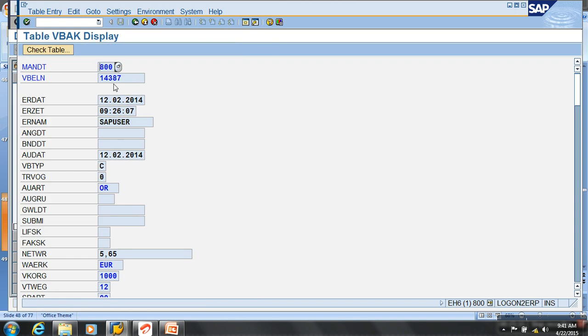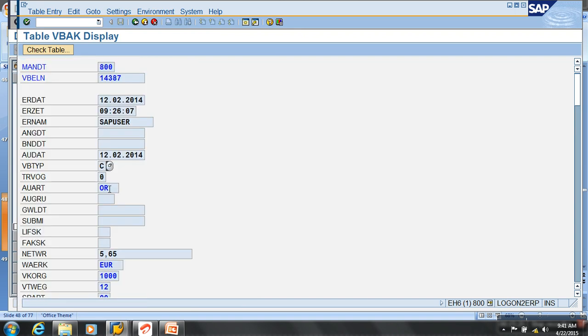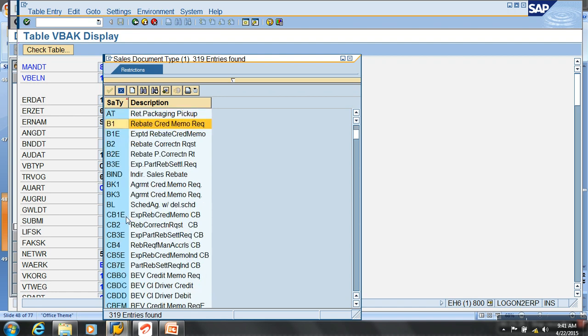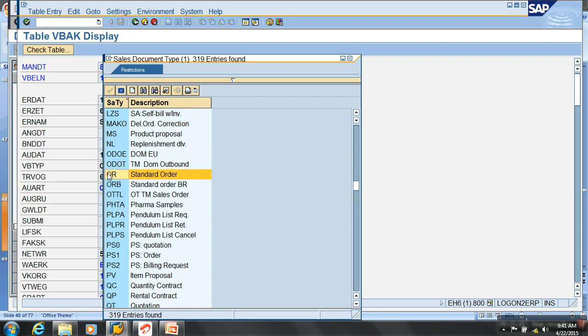All the order details: in client 800, this order number, date, the user who created it, VBTYP type C, and document type. Okay. What does C indicate? It's an order. Then OR: what type of order is it? It's a standard order.